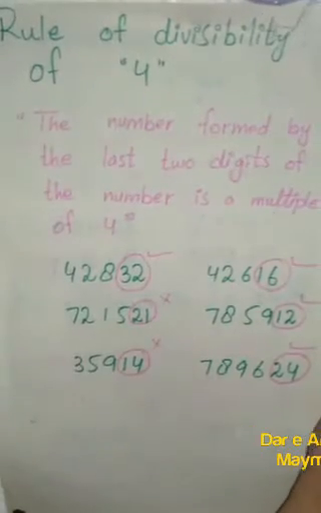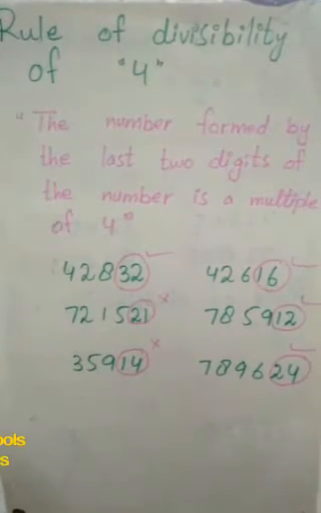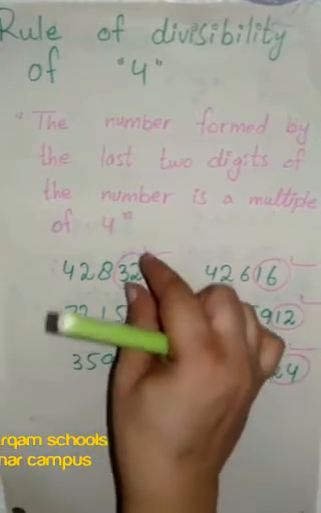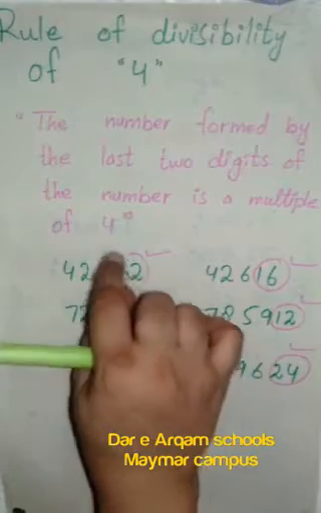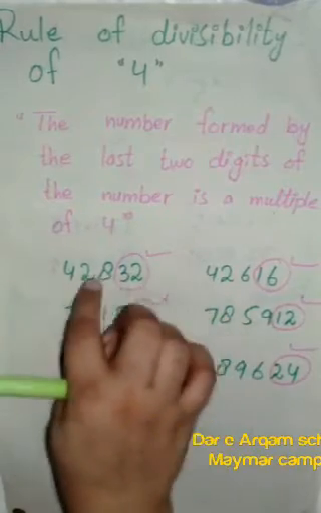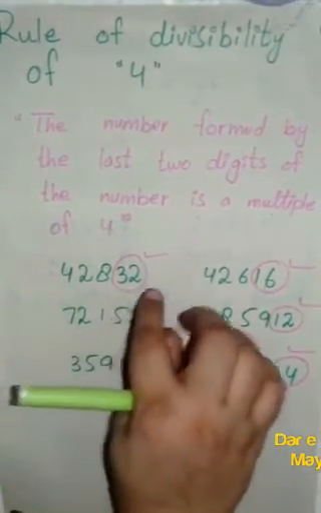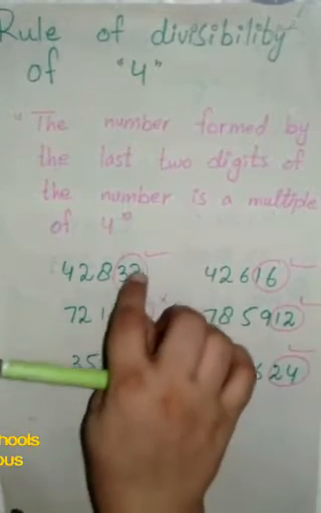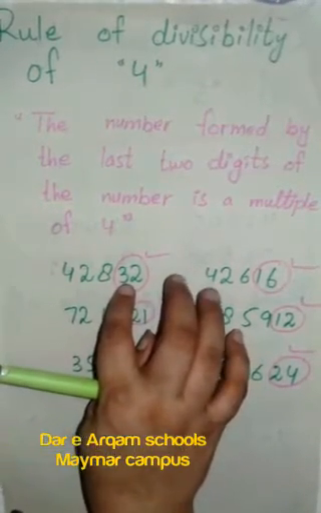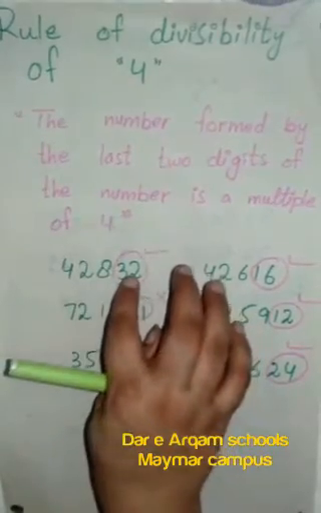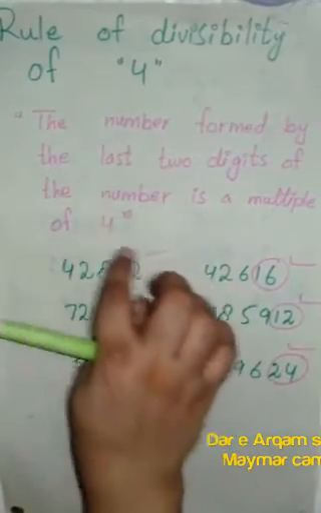Next we have the rule of divisibility of 4. Students, this rule is very easy. You will check only the last 2 digits. If these 2 digits are a multiple of 4, then the whole number will be divisible by 4. Check the last 2 numbers at the ones and tens place value. Here we have 32, yes, 4 8s are 32, this one is a multiple of 4,